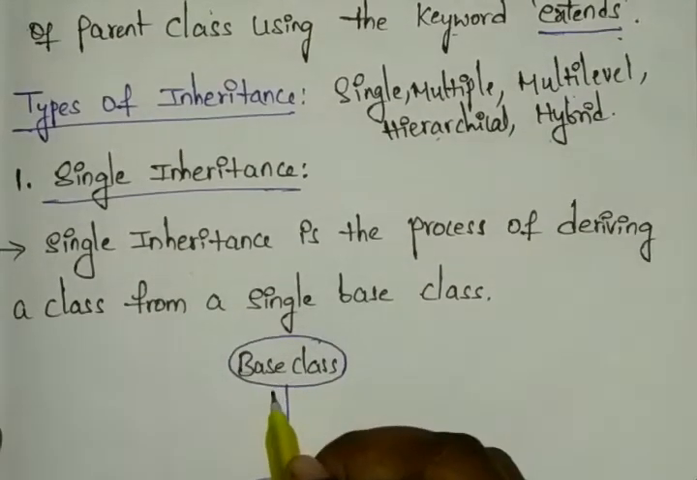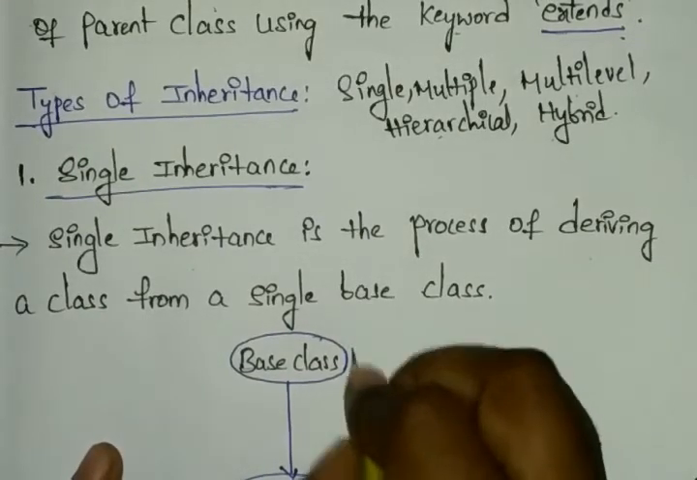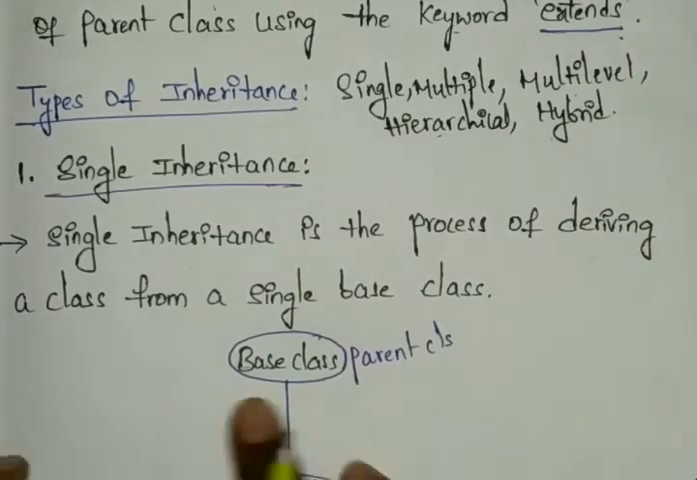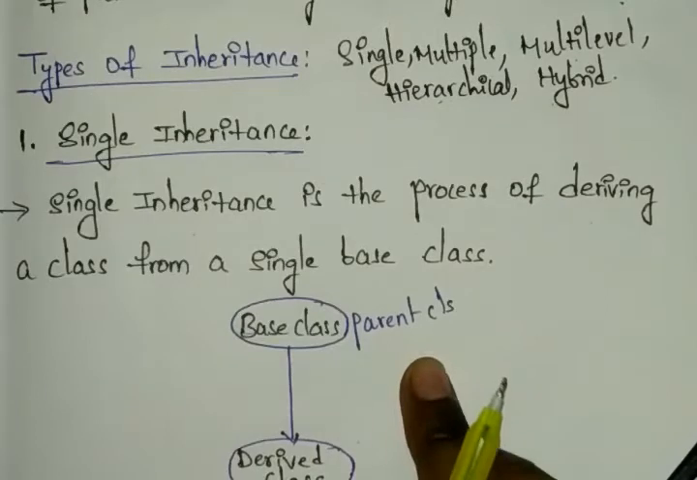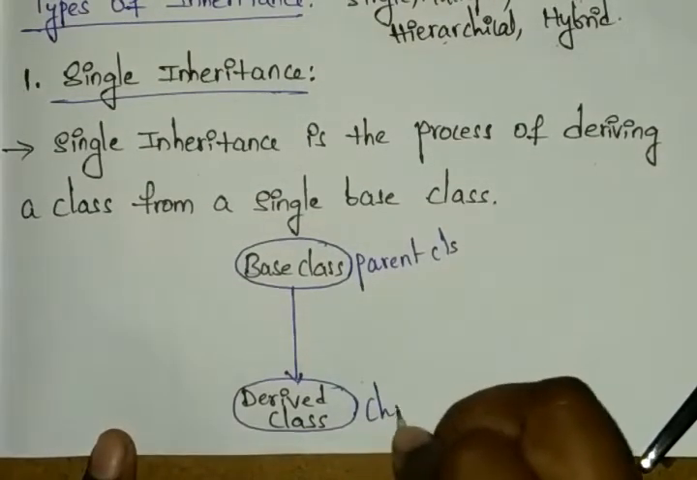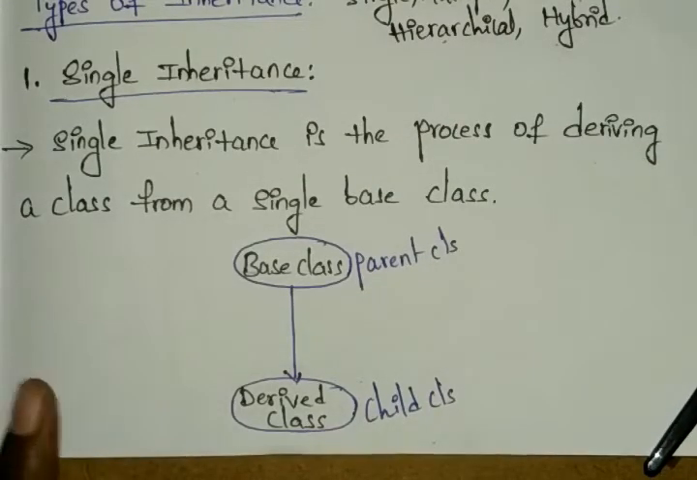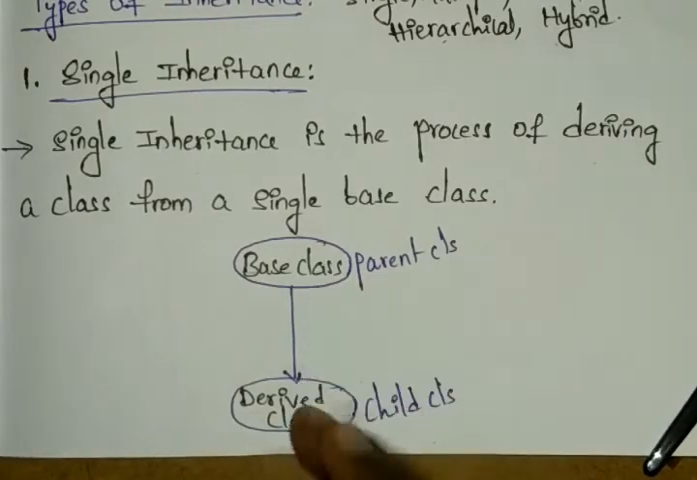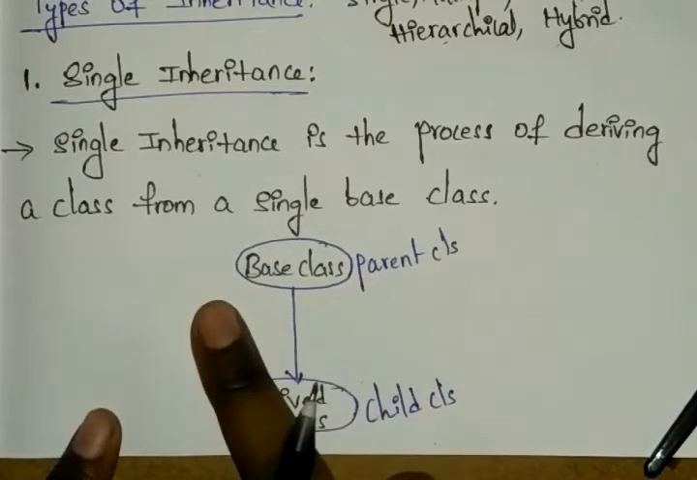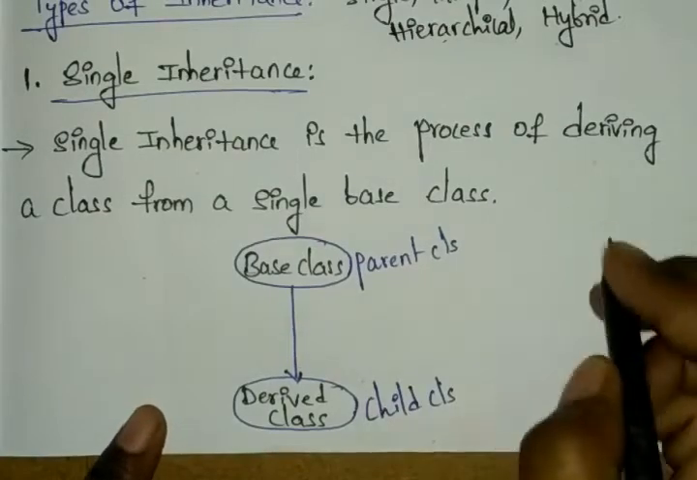You can see here it is a base class. Your base class is also called your parent class. If you don't remember the term base class, you can write parent class instead. And next you have the derived class. Your derived class means your child class. For example, the base class will be vehicle. I'm taking the base class as the vehicle.